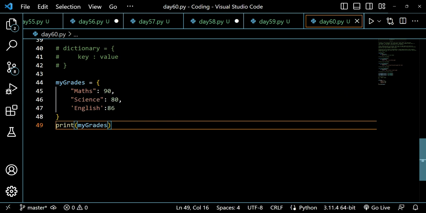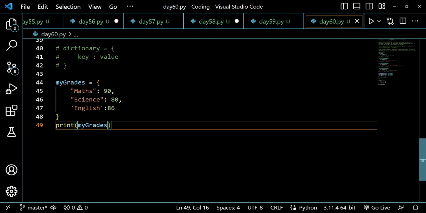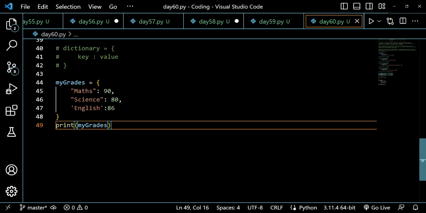But what I want here is the maths score, then the science score, then the English score. I only want the values. I do not want these keys like maths, science, English. I only want the grades like 90, 80, 86.